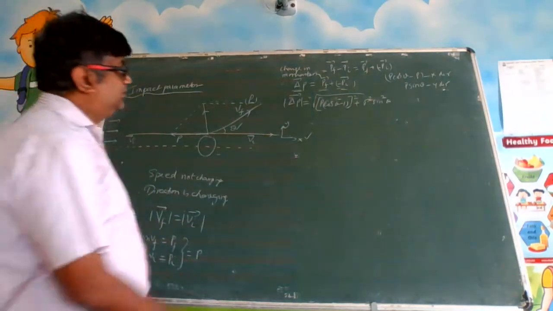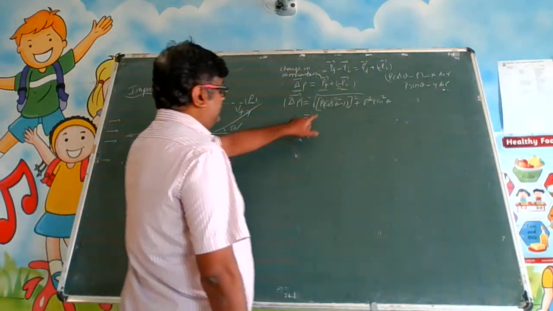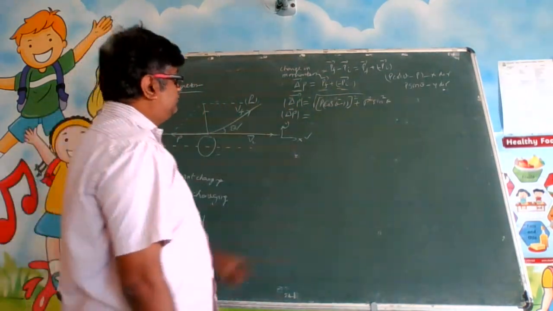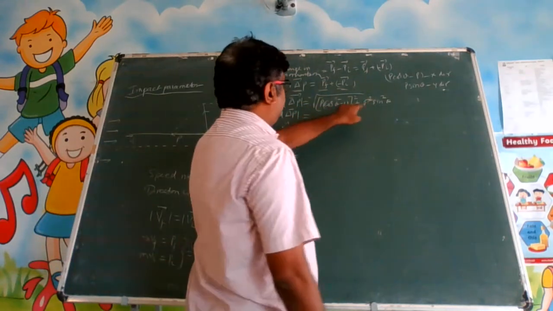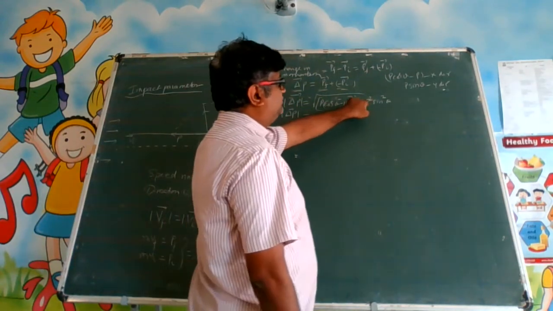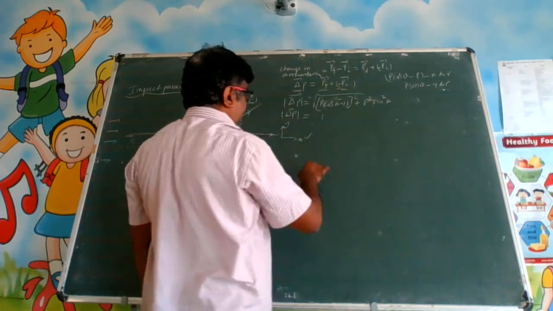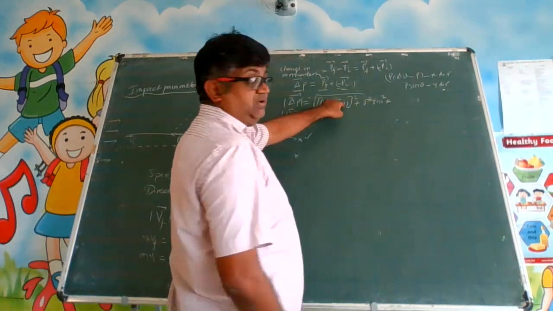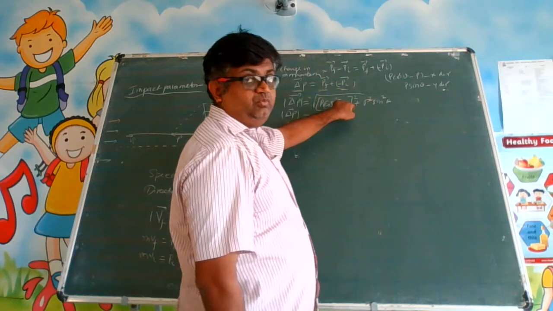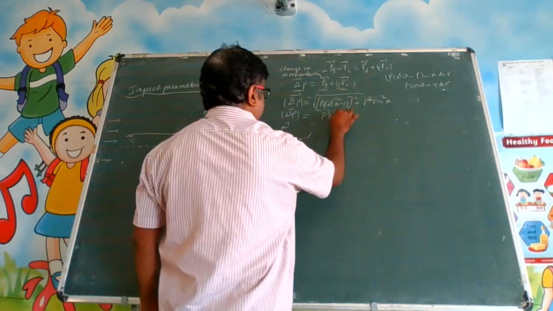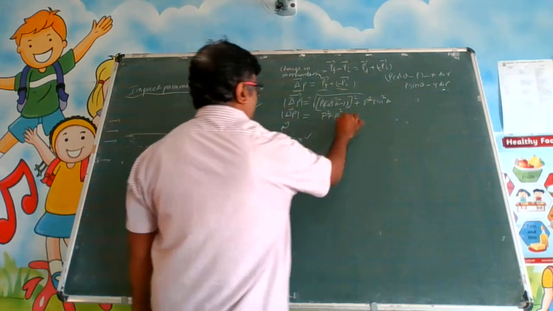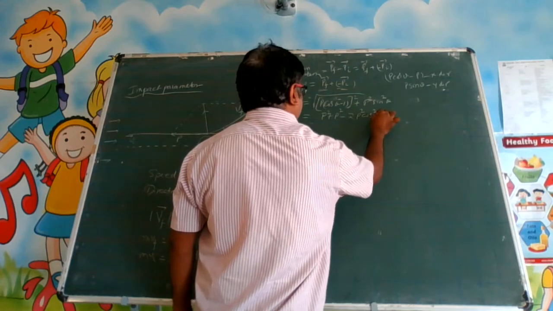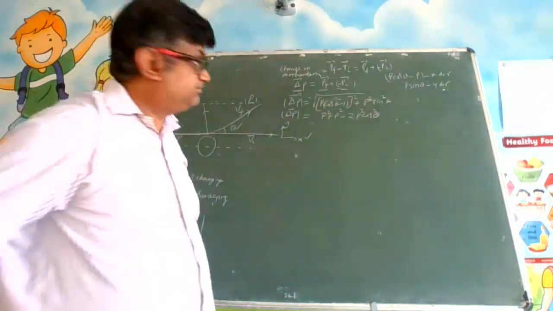Okay, this is what you will get. Just expand it. When we expand it, we are finding the magnitude of the delta p vector. So here you will get p square cos square theta, and p square sin square theta, so this will become 1. Then you have p square, and inside 1, cos square theta plus 1 minus 2 cos theta. You get another p square inside, minus 2 p square cos theta, minus 2ab.